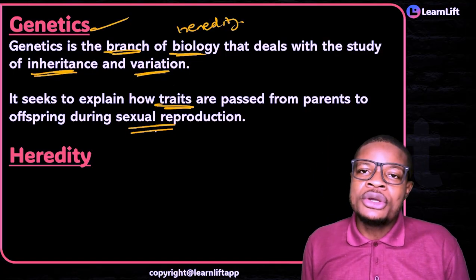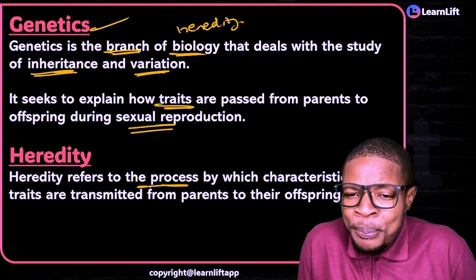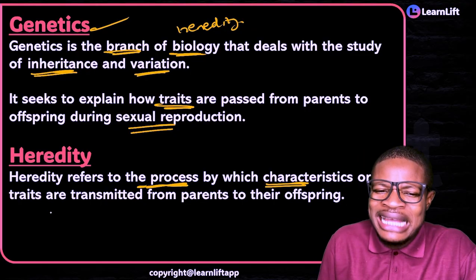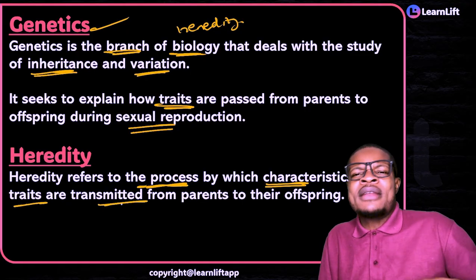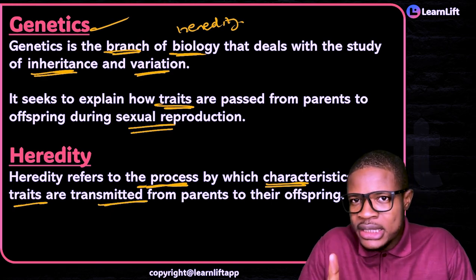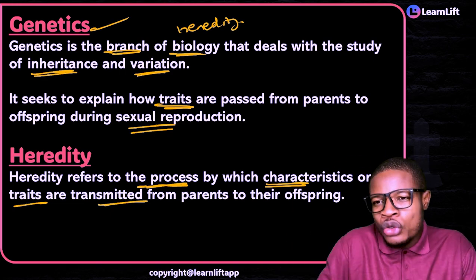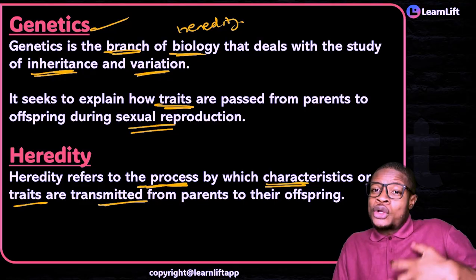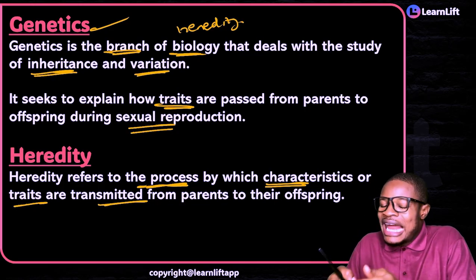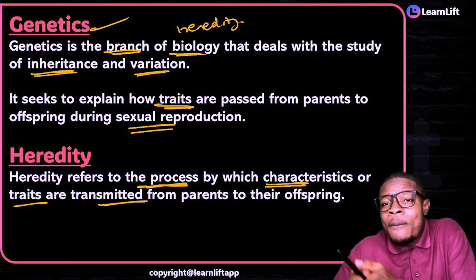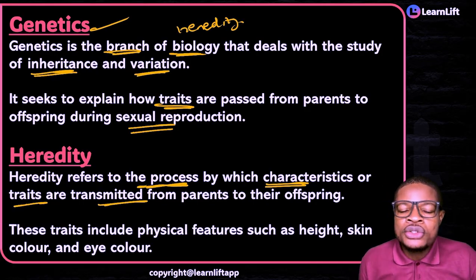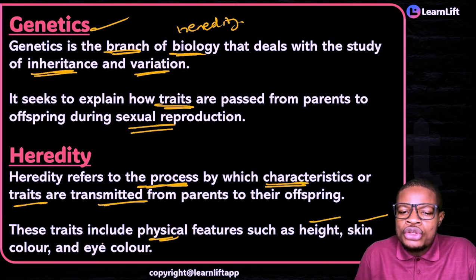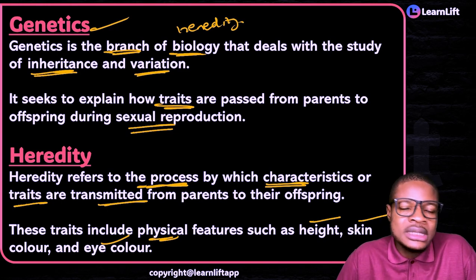Now, what about heredity on the other hand? Heredity refers to the process. Are you seeing it now? The process by which characteristics or traits are transmitted from parents to offspring. That process is called heredity. But genetics is the branch of biology that deals with the study of inheritance or heredity and variation. But the process that leads to how those traits are transmitted from parents to offspring, what do we call it? Heredity. And you must understand that these traits may be physical features like your height, your skin color, your eye color, etc. All of these things are what we study under heredity.